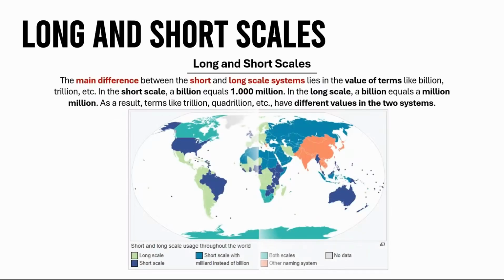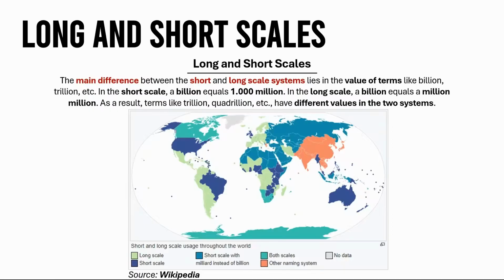The main difference between the short and long scale systems lies in the value of terms like billion, trillion, etc. In the short scale, a billion equals 1,000 million. In the long scale, a billion equals a million million. As a result, terms like trillion, quadrillion, etc. have different values in the two systems.